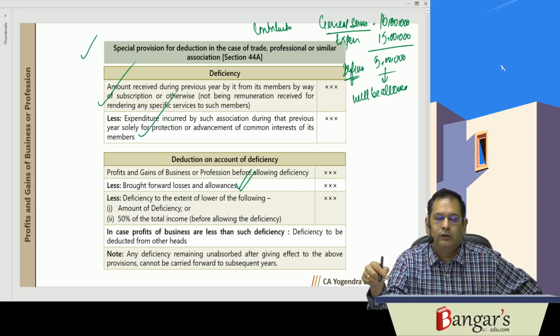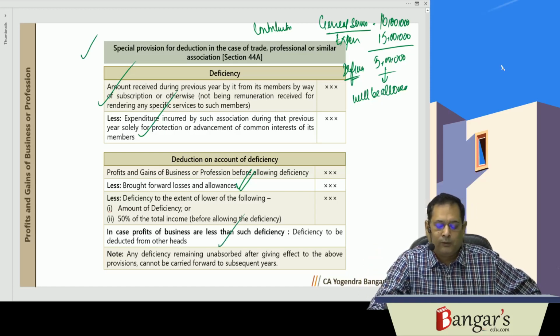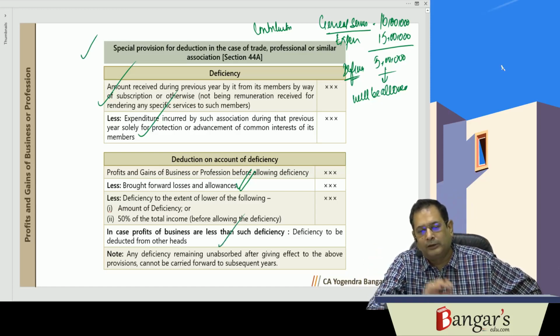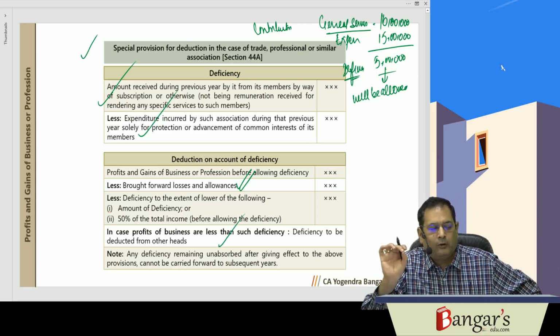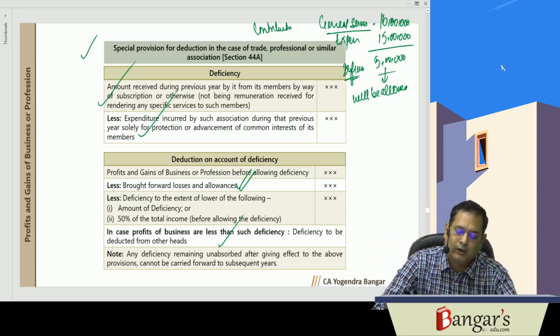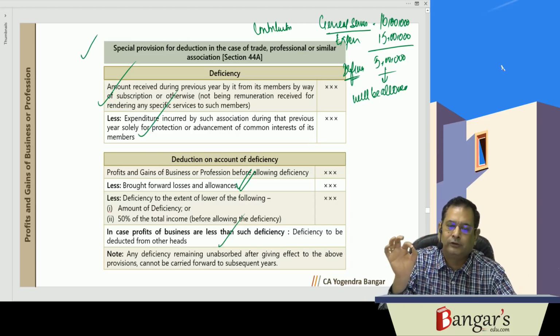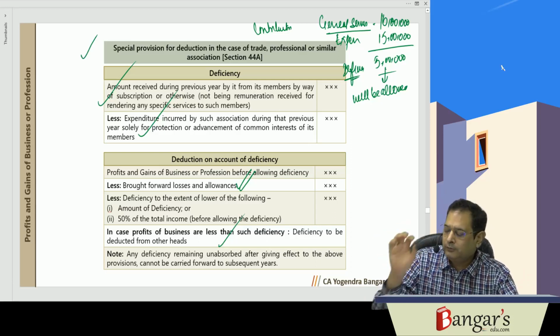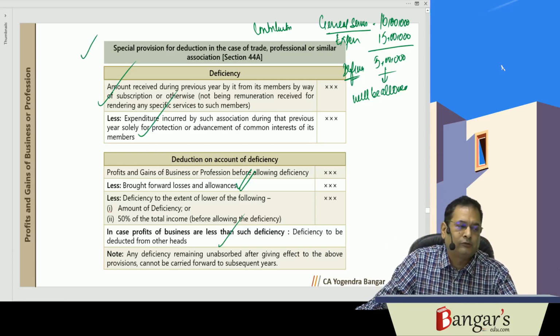In case there are lower profits, it will be allowed as deduction from other income, but the amount of deficiency allowed as deduction cannot exceed 50% of the total income before allowing such deficiency. Thus deficiency cannot be carried forward. Brought forward business losses will be given priority over such deficiency. So these are special provisions for deduction of deficiency in case of trade, professional or similar association.